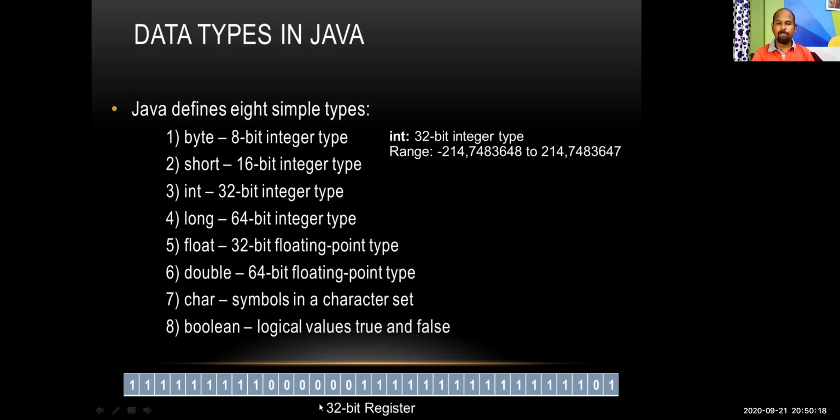Here you can see how data are stored in memory. This is a 32-bit register. In this register, there are ones and zeros, and this is the way how data are stored in computer memory.